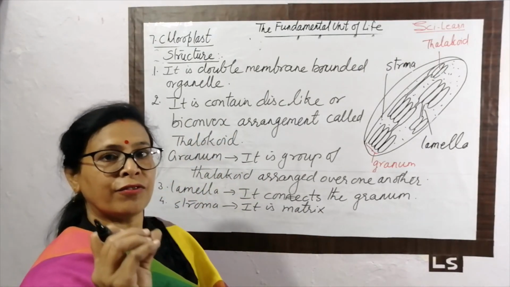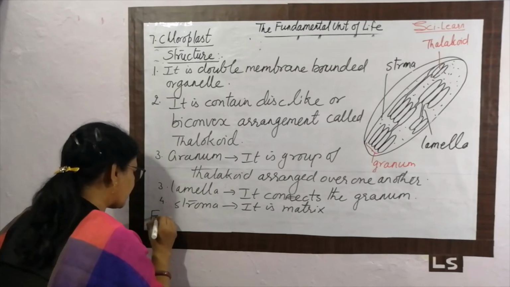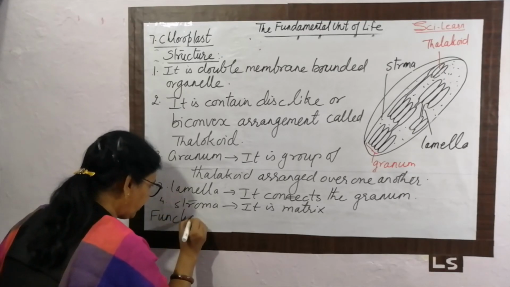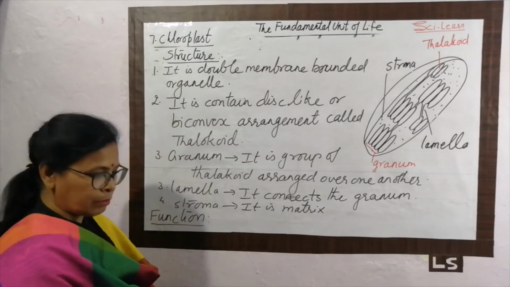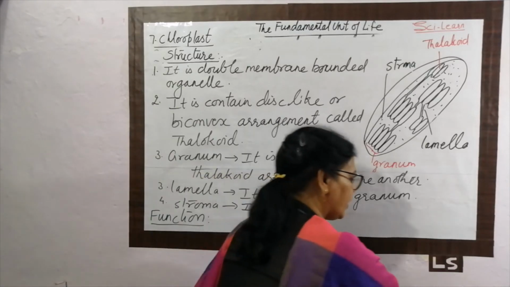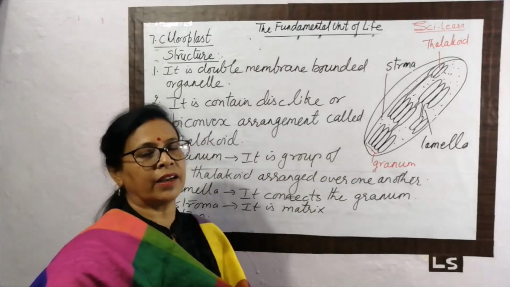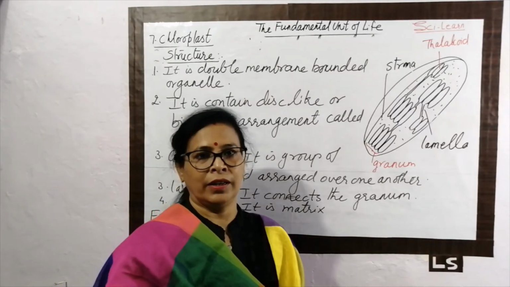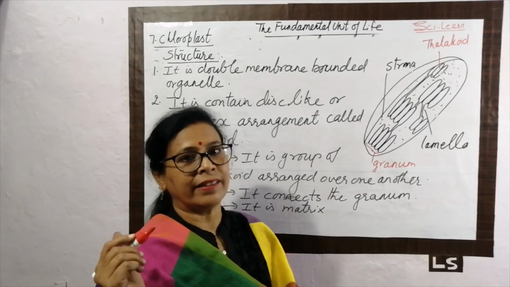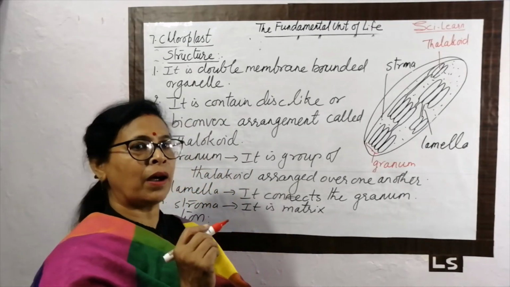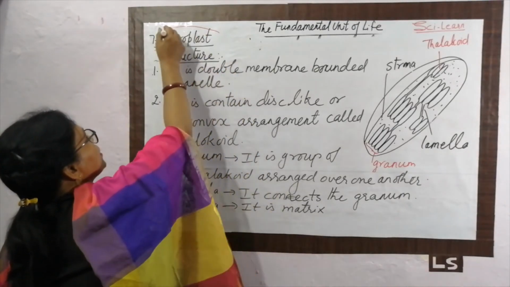And what is the function of chloroplast? We are repeating it again and again, and it is very important, because all the living creatures on the earth get their food from plants only. And plants have the ability to prepare food, and that ability is present in plants only because of this chloroplast.